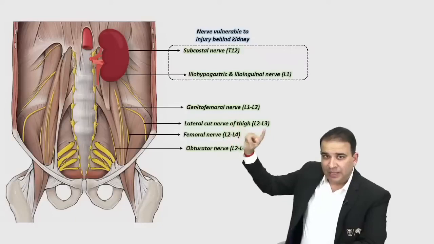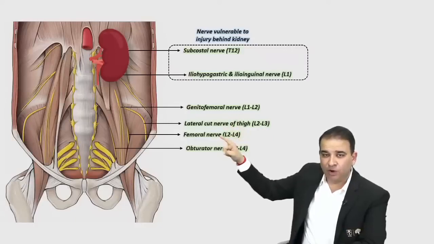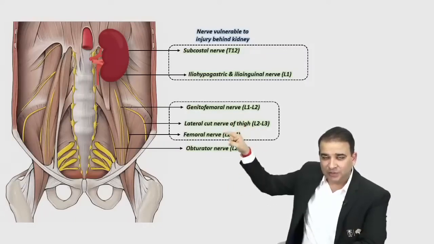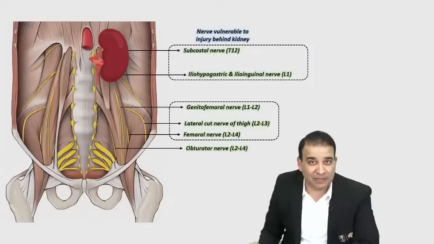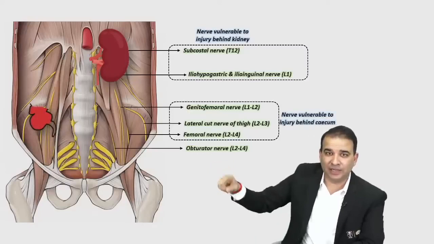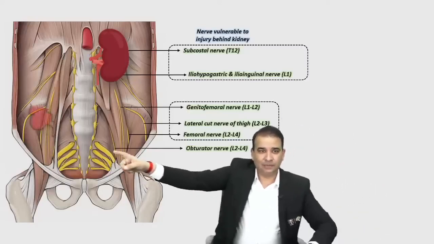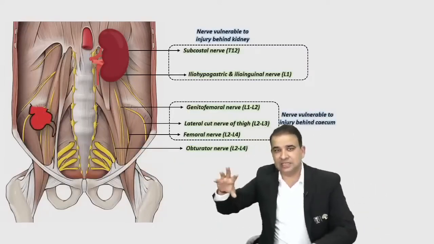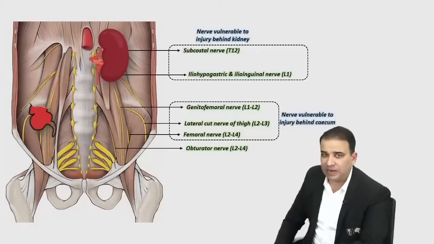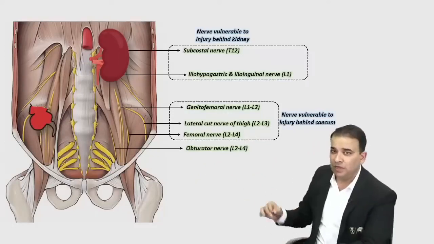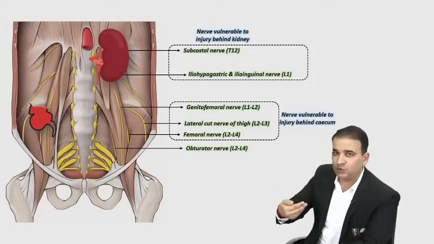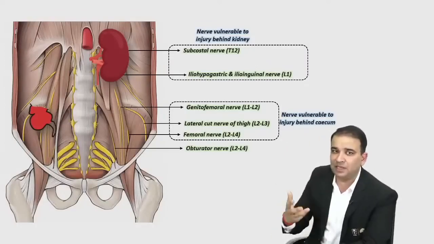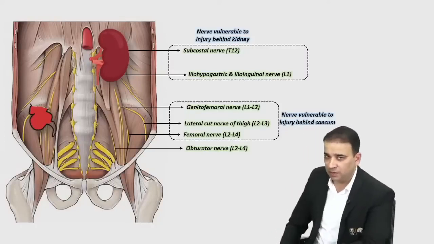Genitofemoral nerve, lateral cutaneous nerve of thigh, and femoral nerve. Look at these three nerves, guys, and obviously toward the right side, it can't be on the left, they are forming the cecal bed. These nerves are present in the cecal bed. You can see that that is the cecum over there. So the cecum is basically covering these three nerves. It is present in front of the genitofemoral nerve, lateral cutaneous nerve of thigh, and the femoral nerve. So these are the nerves vulnerable to injury behind the cecum, especially if there's a retrocecal appendix and you're trying to explore that appendix, you can injure any of these nerves.